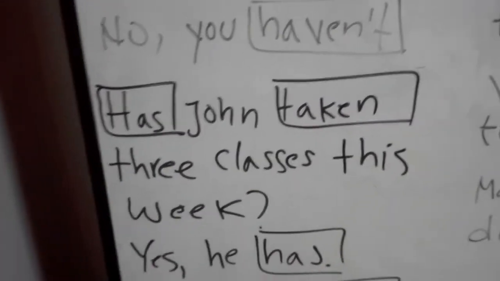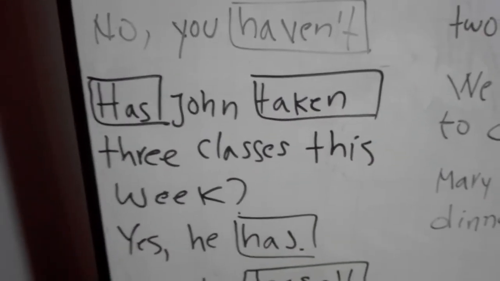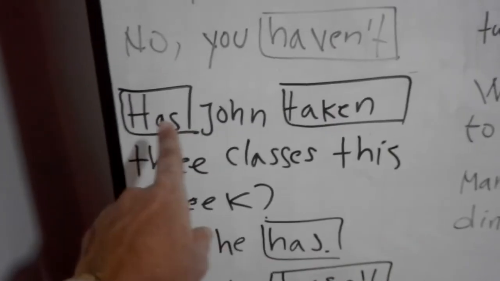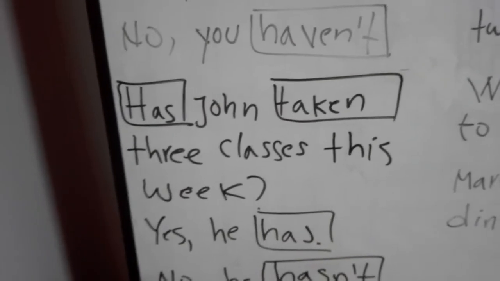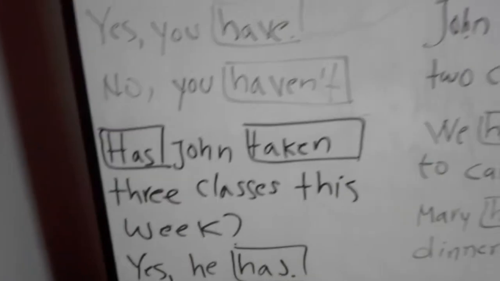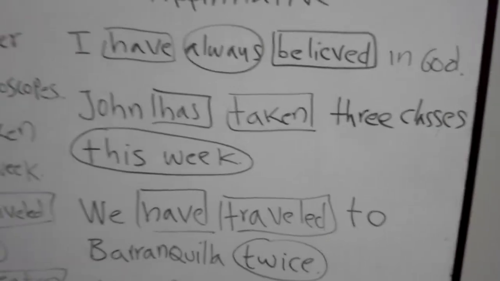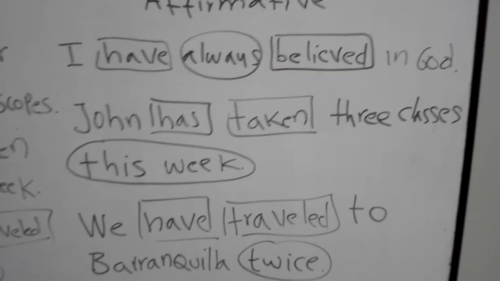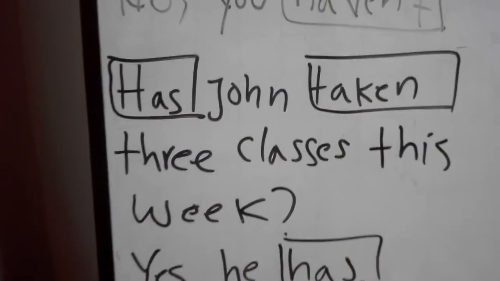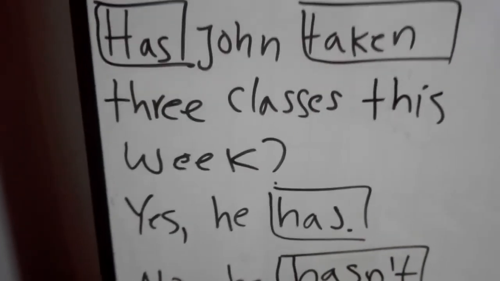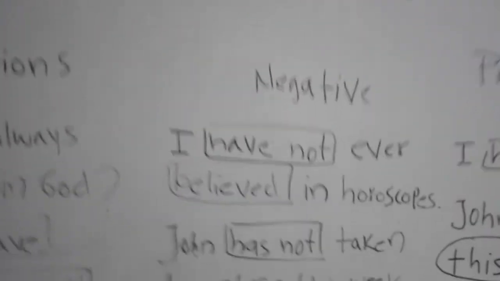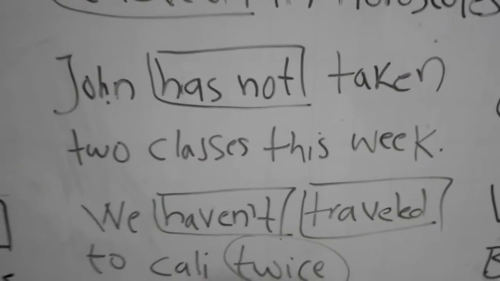Now the next question, has John taken 3 classes this week? Okay, look at this. The auxiliary first, has, because John is here, right? So, has John taken 3 classes this week? Okay, so let's go to the affirmative sentence and we say, John has taken 3 classes this week. So, the answer is affirmative, right? John has taken 3 classes this week. So, again, has John taken 3 classes this week? Yes, he has, right? Is the answer. Yes, he has.